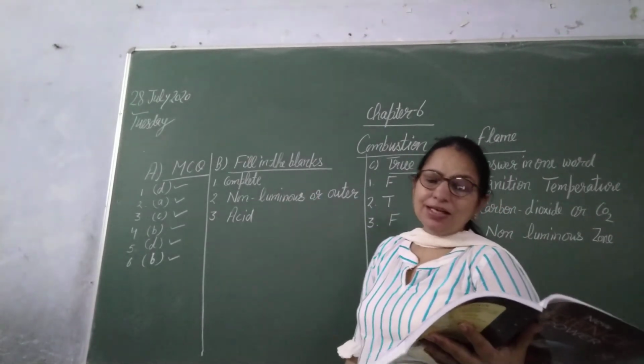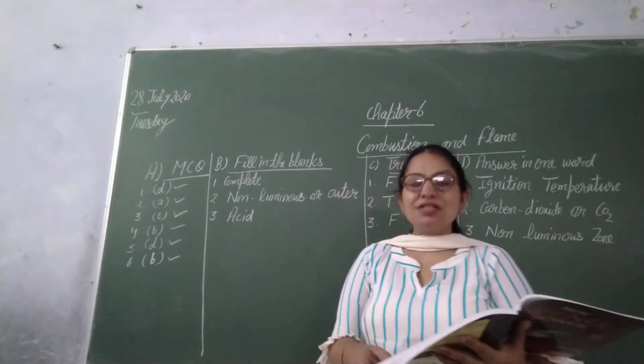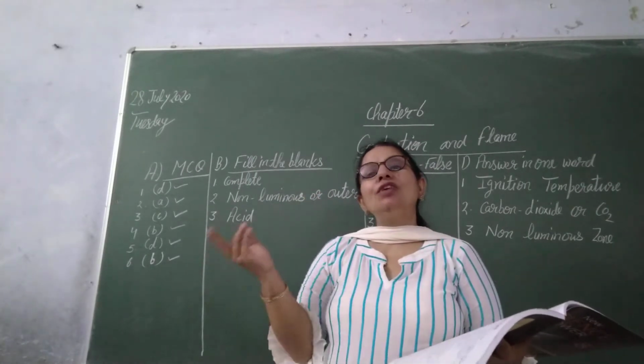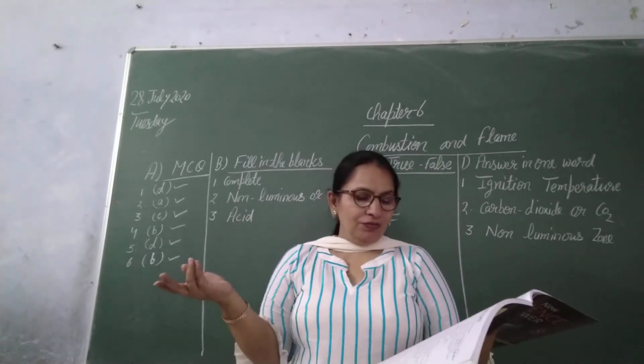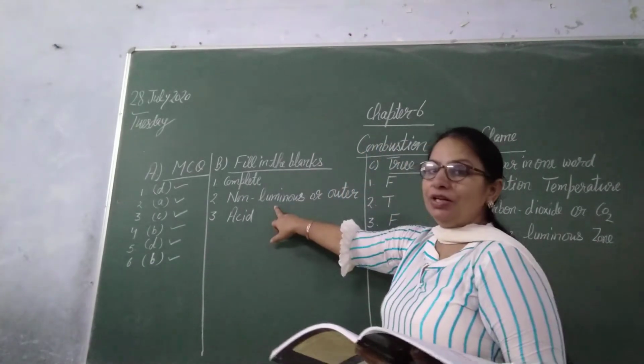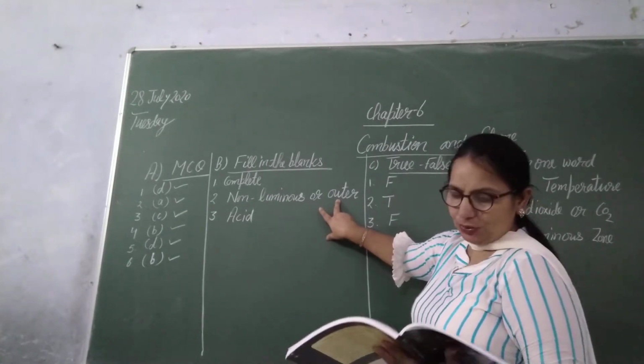Second is, in a candle flame, the wax paper burns completely in dash zone. Two answers are there. Any one of you can write down: non-luminous or outer.